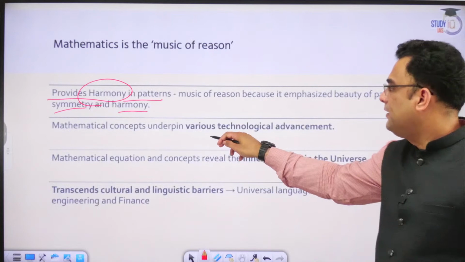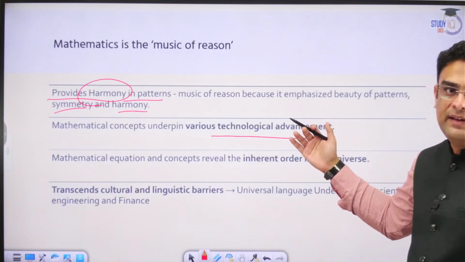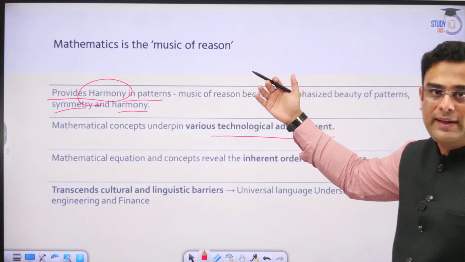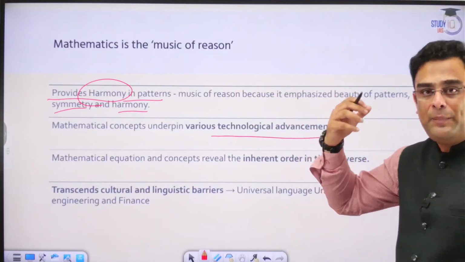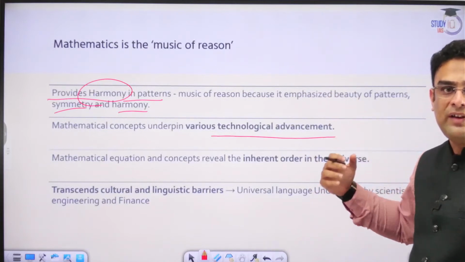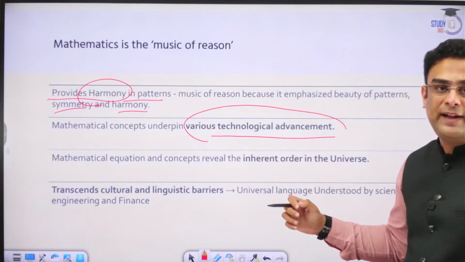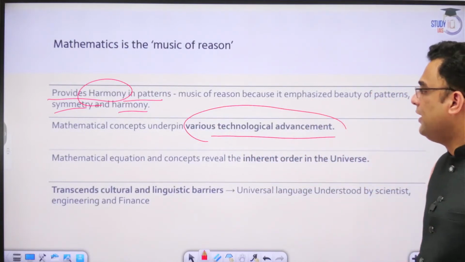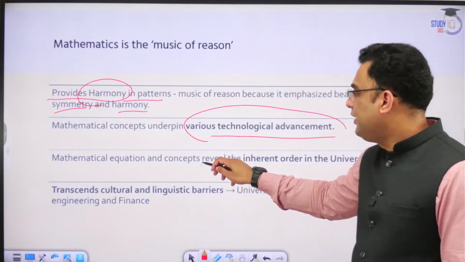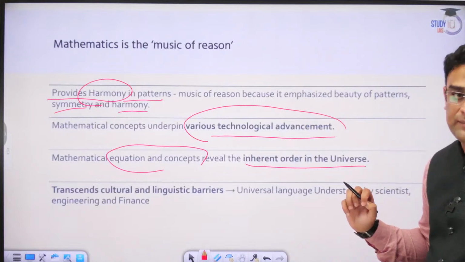Mathematical concepts underpin various technological advancements. And in that sense, it is directly connected with the aspect of reasoning. Reasoning is based on empirical evidence, logic, etc. Mathematics is also based on similar quantitative factors, and therefore we can say that it is the base of various technological advancements. Mathematical equations and concepts reveal an inherent order in the universe.